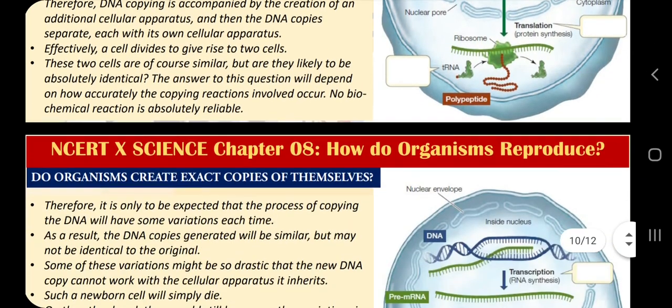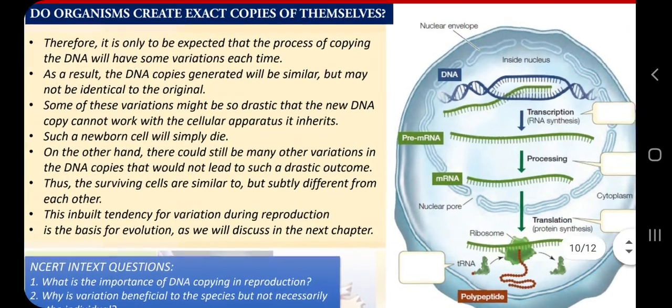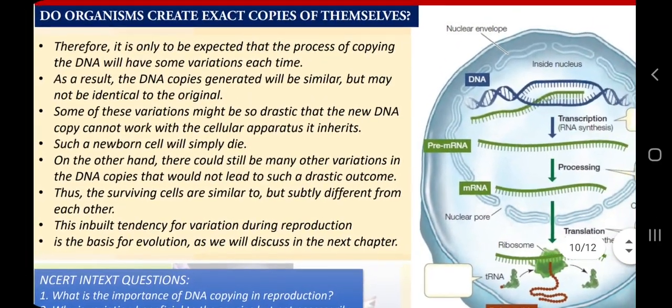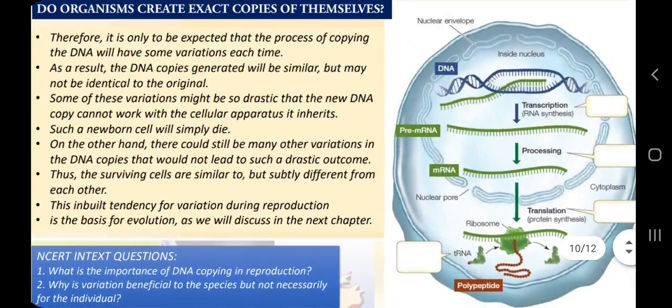Let's move ahead. Again, a few more statements from NCERT: while dividing or creating more cells during reproduction or growth, cells are duplicating their DNA, or duplicating their chromosomal material or chromosomes. While copying the DNA, if the cell makes any error, that error will be called mutation. I'm sure you have all heard the word mutation in newspapers or magazines or movies.